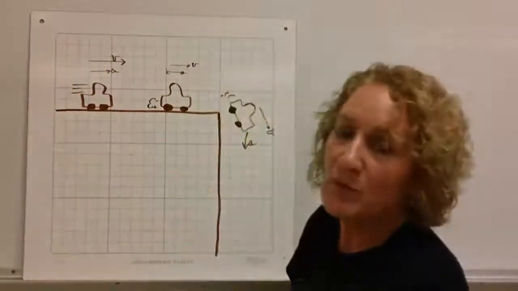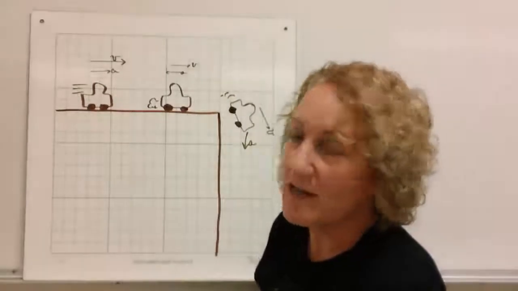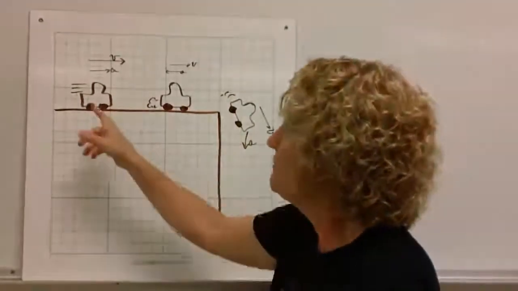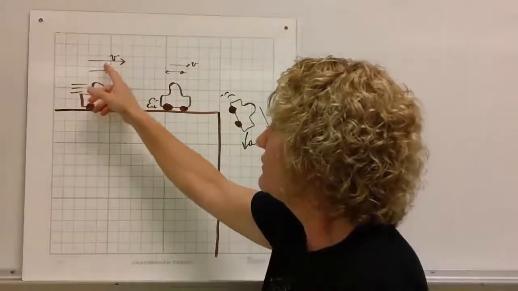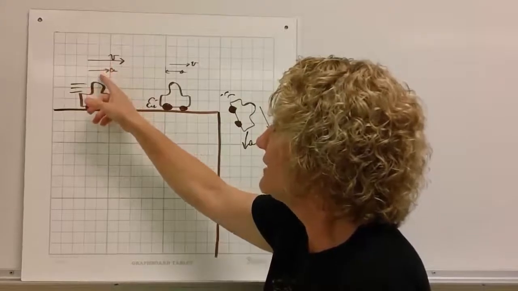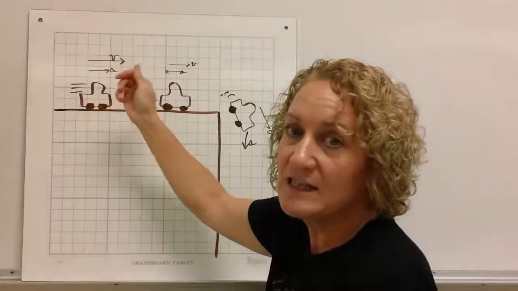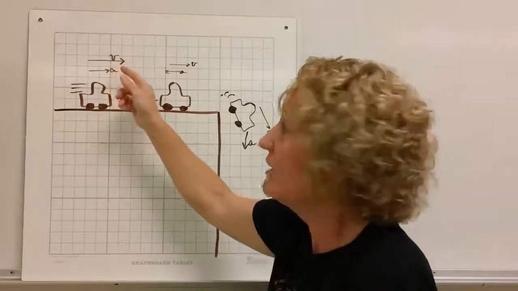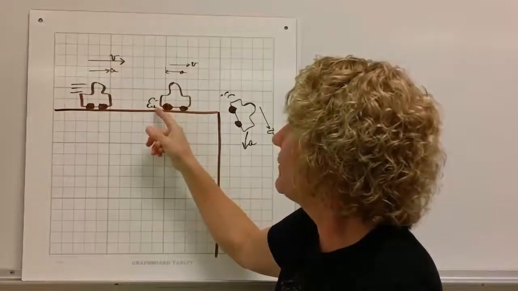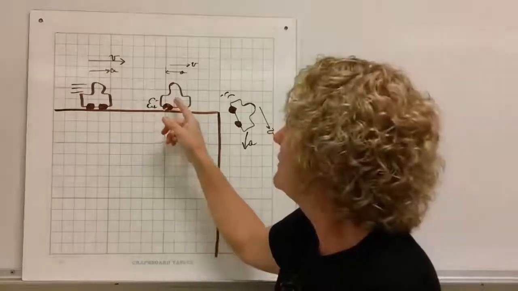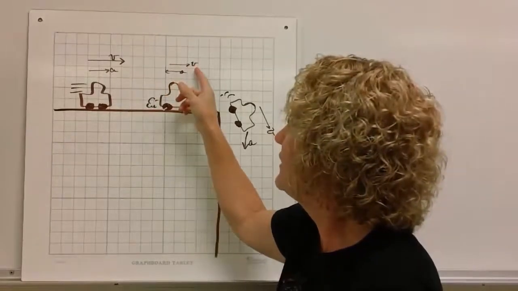So let's take a look at one of my beautiful drawings. This is a car going off a cliff. The car is speeding up here. It has a certain velocity and a certain acceleration. Velocity and acceleration are both in the same direction because velocity is increasing. With this one, it's slowing down. See, I had him put on the brakes. So velocity is still in this direction.